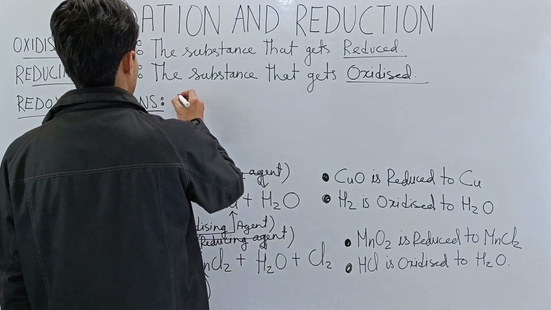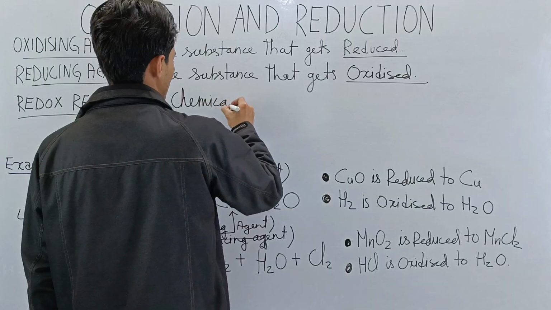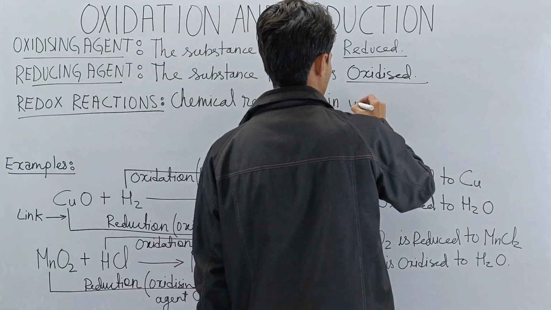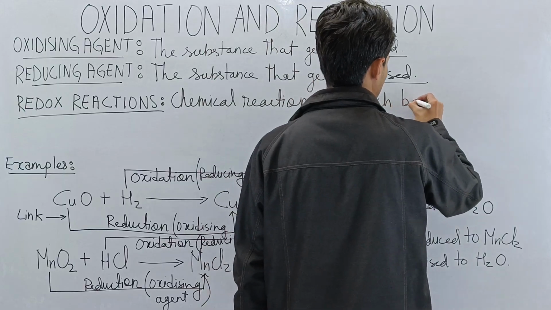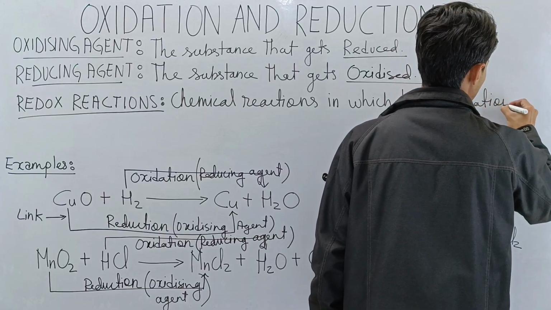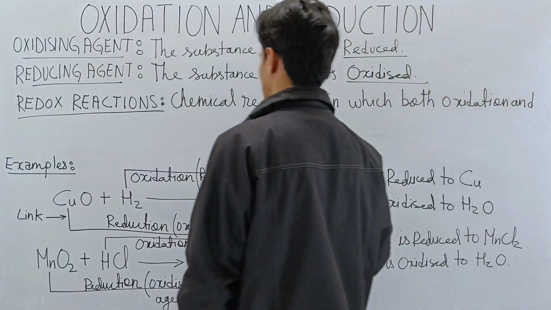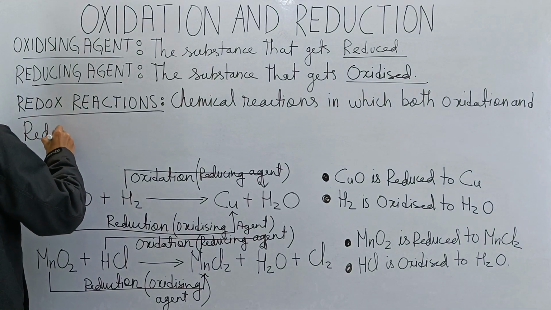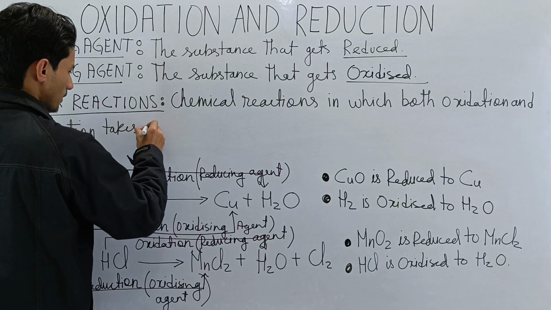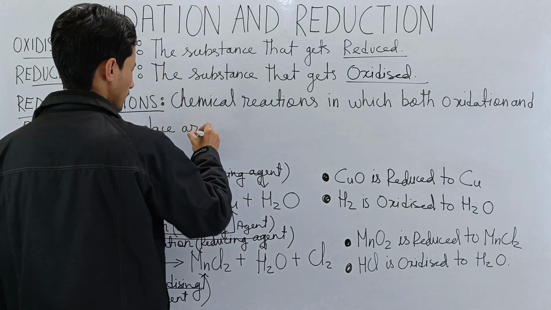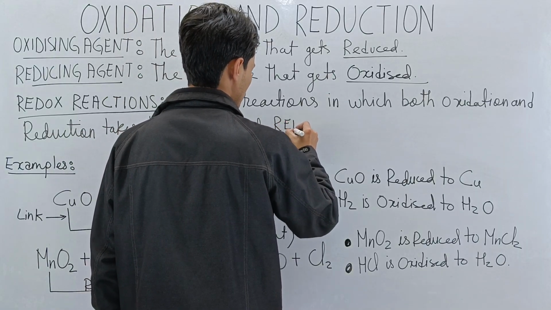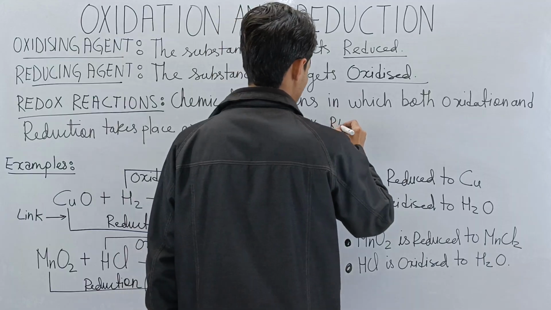Chemical reactions in which both oxidation and reduction take place are called redox reactions.